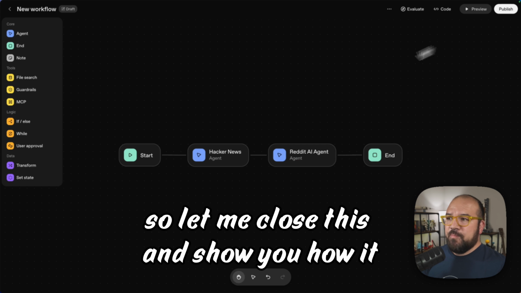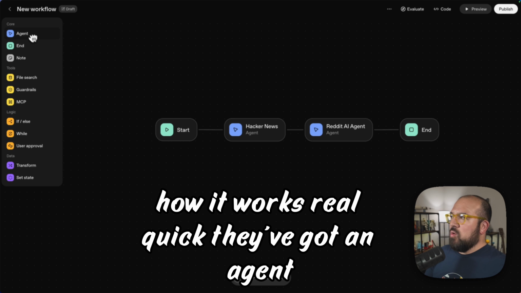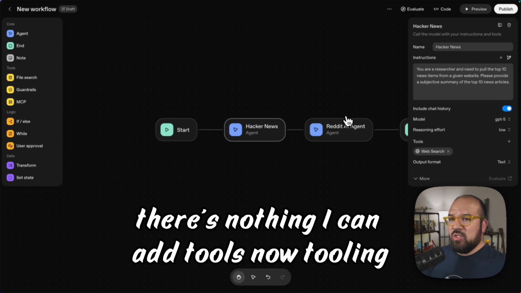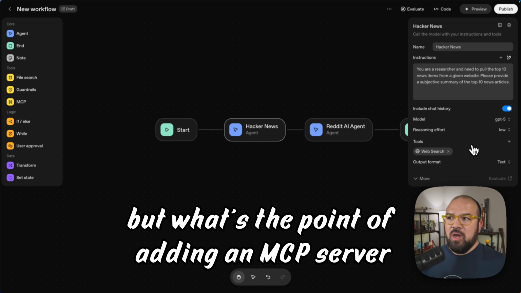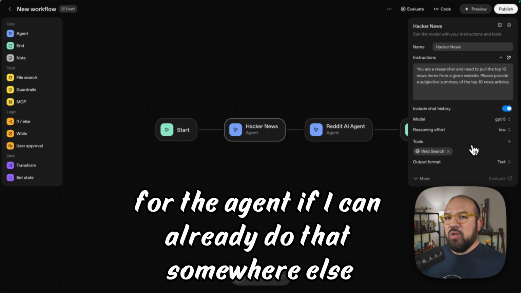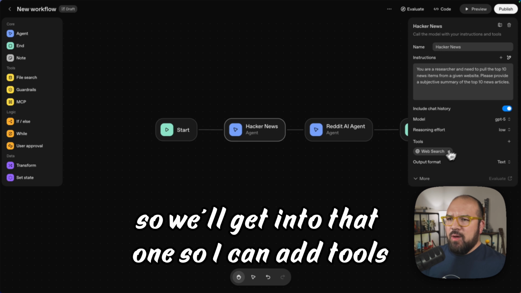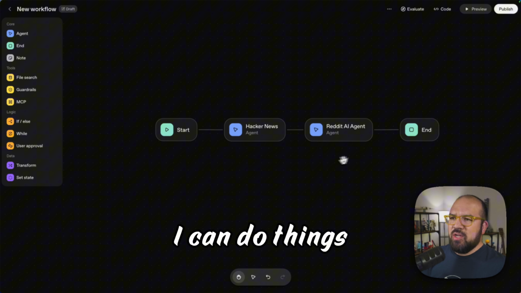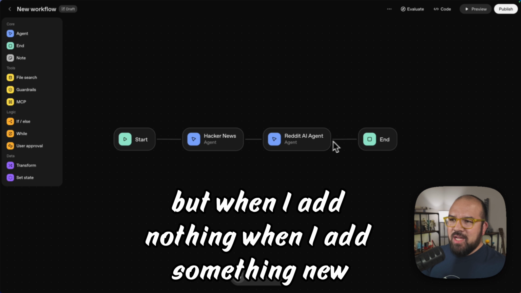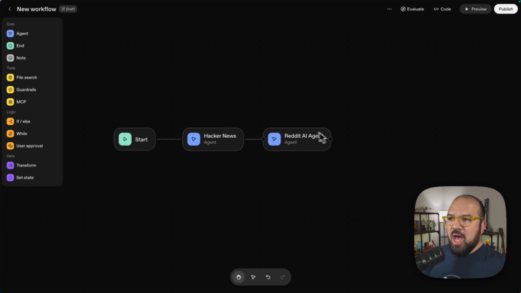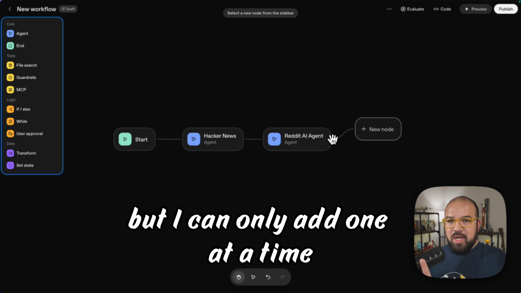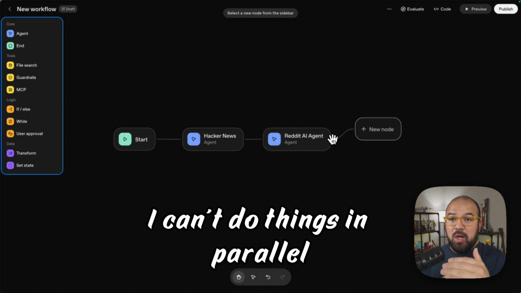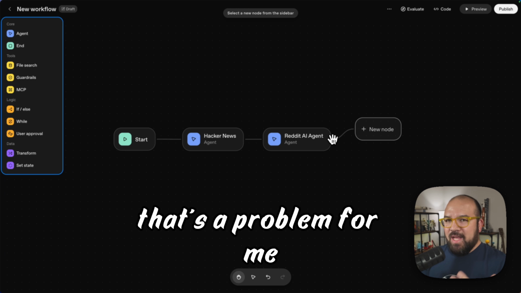So let me close this and show you how it works real quick. They've got an agent. This is an agent. There's nothing. I can't add tools. Now, tooling, I can add MCP servers. But what's the point of adding an MCP server for the agent if I can already do that somewhere else? So we'll get into that one. So I can add tools, I can do things, but when I add something new, I can only add one at a time. I can't do things in parallel. That's a problem for me.